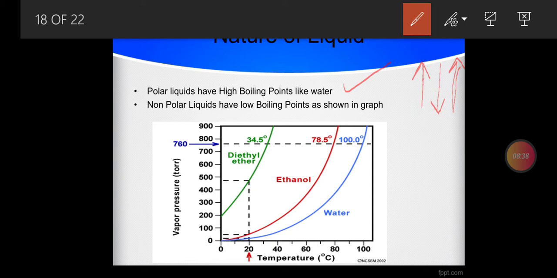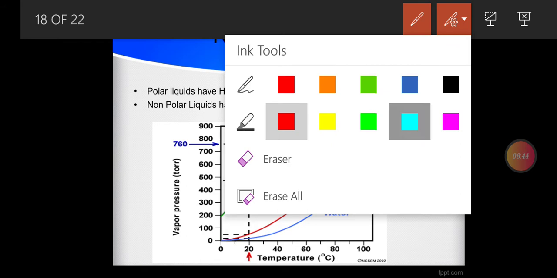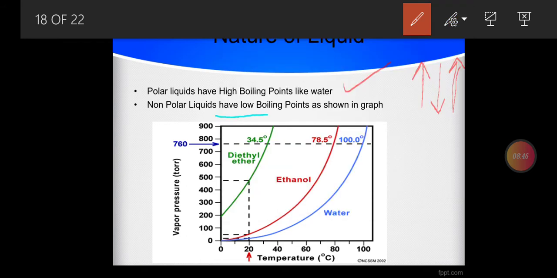So for polar liquids we have high boiling points, and let me draw the same for non-polars. We have low boiling point. Non-polars have weak intermolecular forces. If weak intermolecular forces are there, vapor pressure is high, and if vapor pressure is high, the boiling point is low. So these three arrows are for the non-polars.